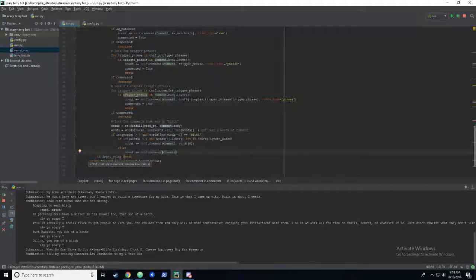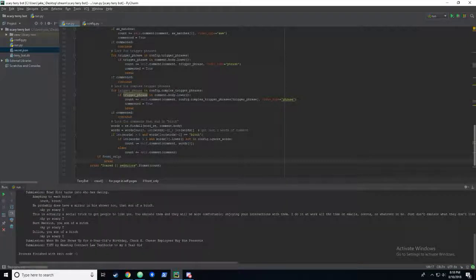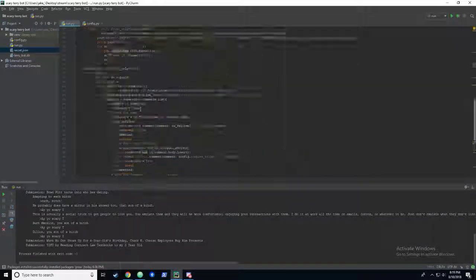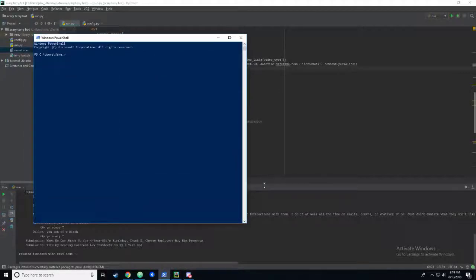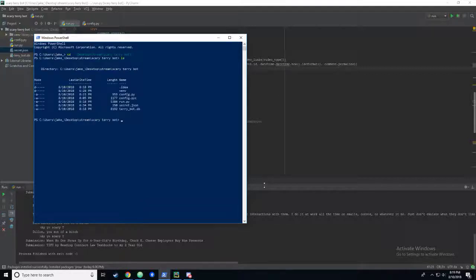Okay, so since we fixed that, why don't we go ahead and stop it? We'll stop it for now. You know, I just realized, I wonder if that saved anything to the database. I think it should have, because I was doing commit, but I didn't close it. So here's how we find out. Let's go into our desktop where I saved this thing, and what do I call this? Scary Terry bot. Yeah, there we go.